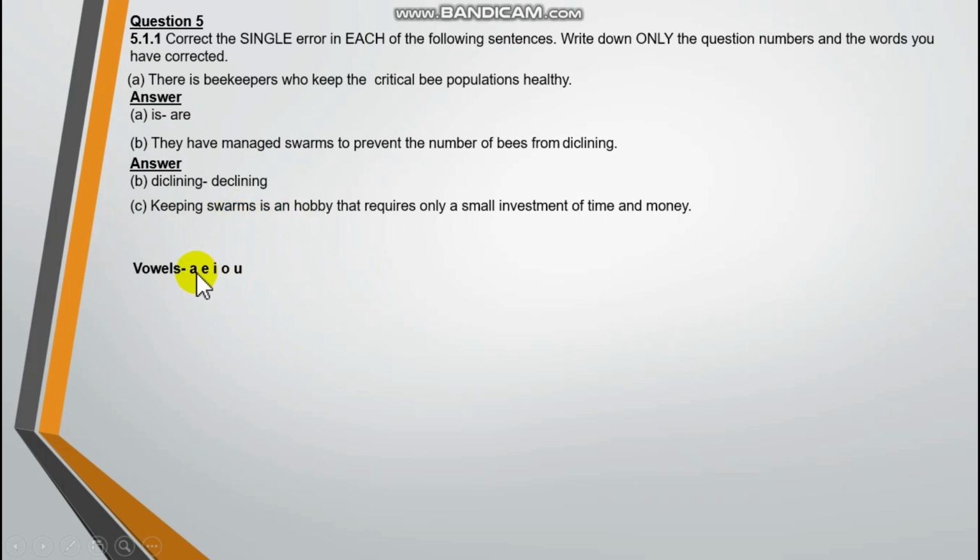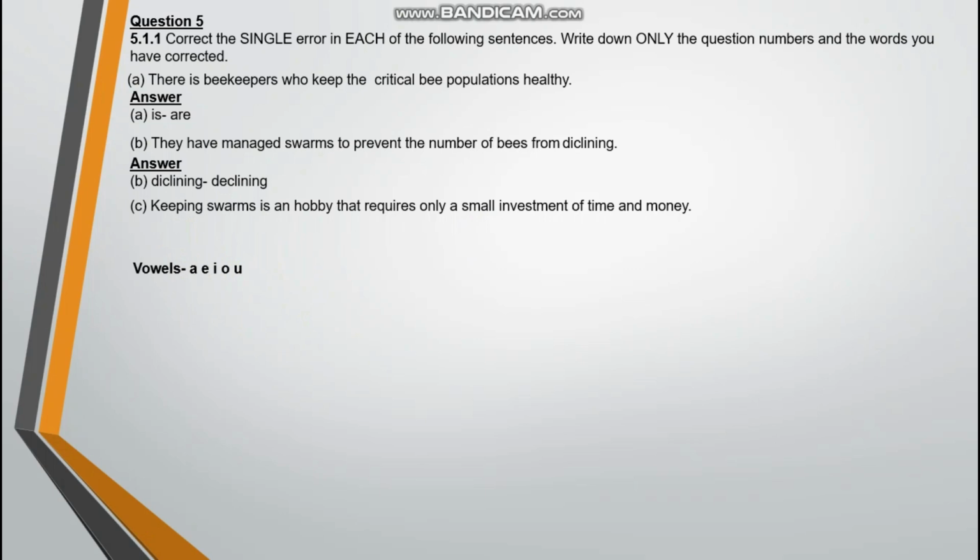I don't know if you get me, but here we're dealing with the sounds. Any word that starts with a vowel sound, even if the letter is not a vowel, you use an. For example, you have words like hour or honorable. You know that hour starts with H, but it sounds like it starts with a vowel. So it is an hour. You can't say a hour. The next word is honorable.